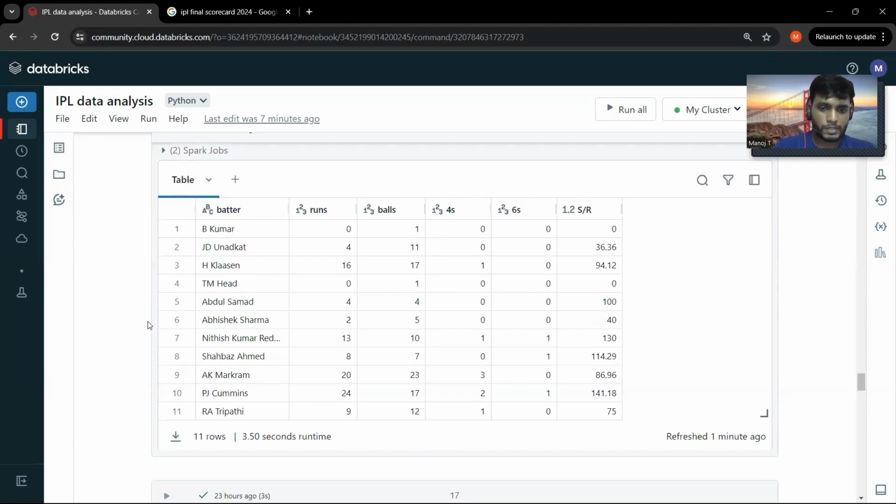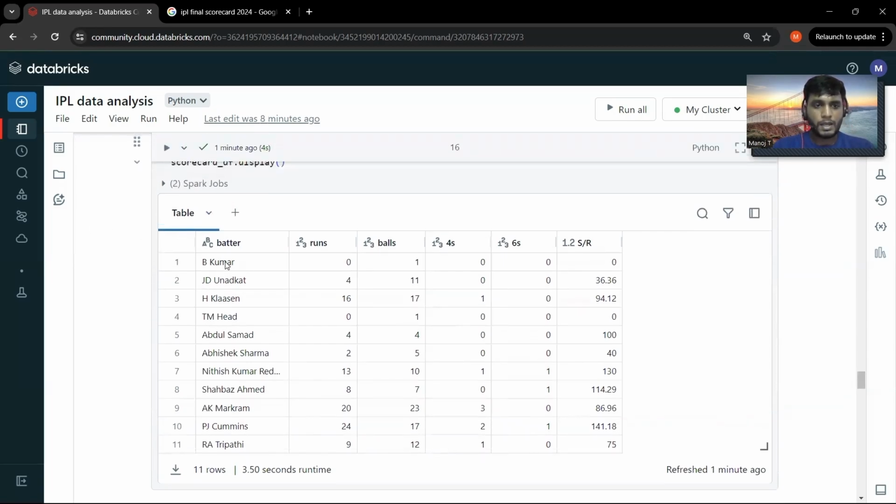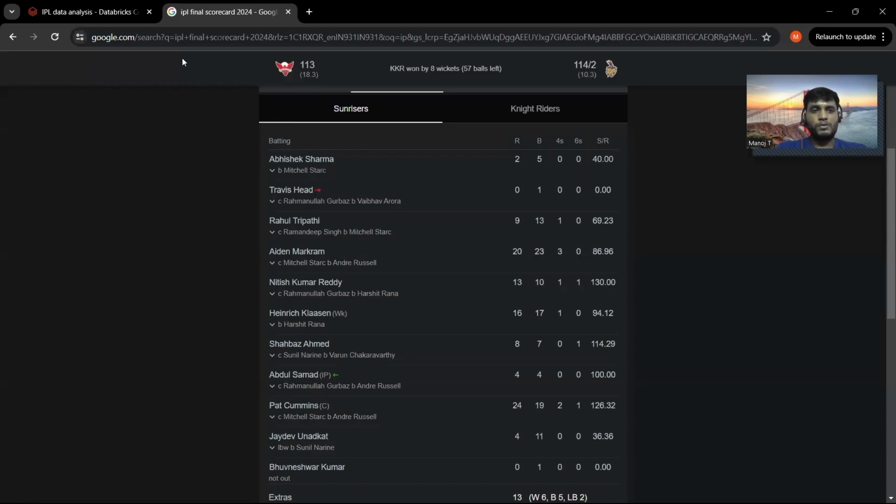And yes, perfect. The next thing is, if you see the ordering of the batsmen, it's not based on the ascending order of the batter's name, because AK Markram is here and B Kumar is here. So it's just randomly ordered. Let's try to order it based on the batter's position, right?